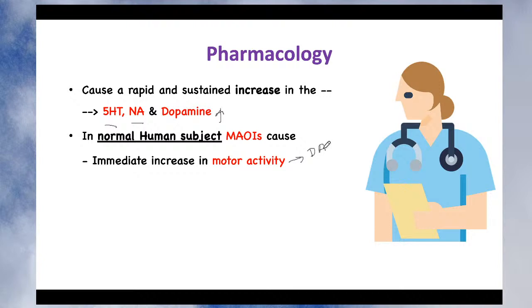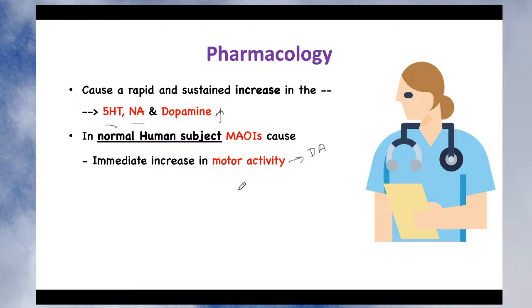So the motor activity is increased due to increasing level of dopamine. This drug produces a very rapid and sustained increase in the level of dopamine. In a normal person there is no deficiency of dopamine, so the dopamine level is already normal. When these drugs are given, they further increase the level of dopamine.